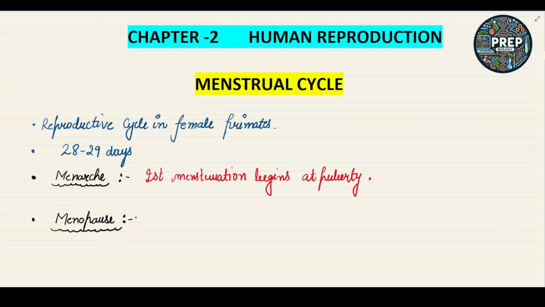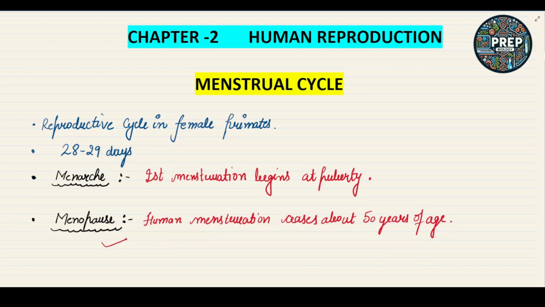In humans, menstruation ceases or stops at about 50 years of age, and that condition is called the menopause. I hope these two terms are clear to you all.